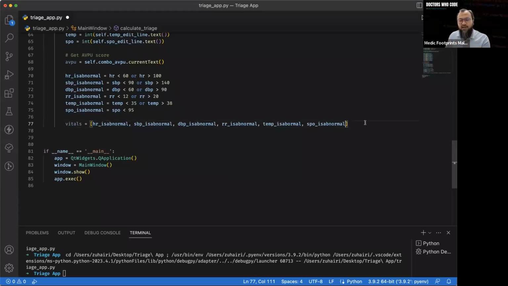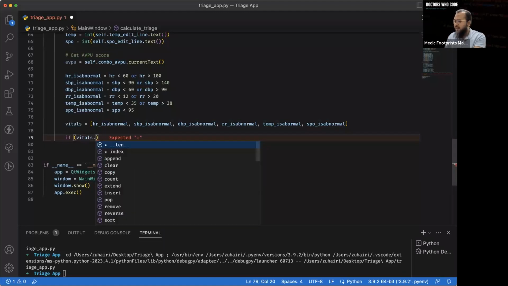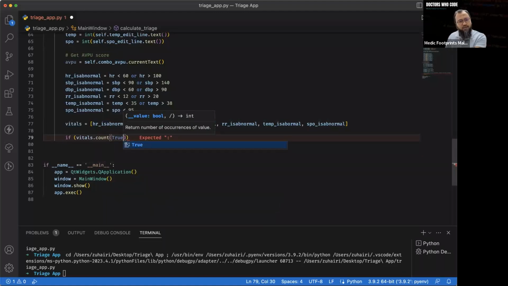Now let's do the final part of this algorithm. If this vitals list counts the number of true, how many of these are true? No need for this parenthesis. If the number of true equals to, let's say, maybe more than, or maybe equals to how many of them?